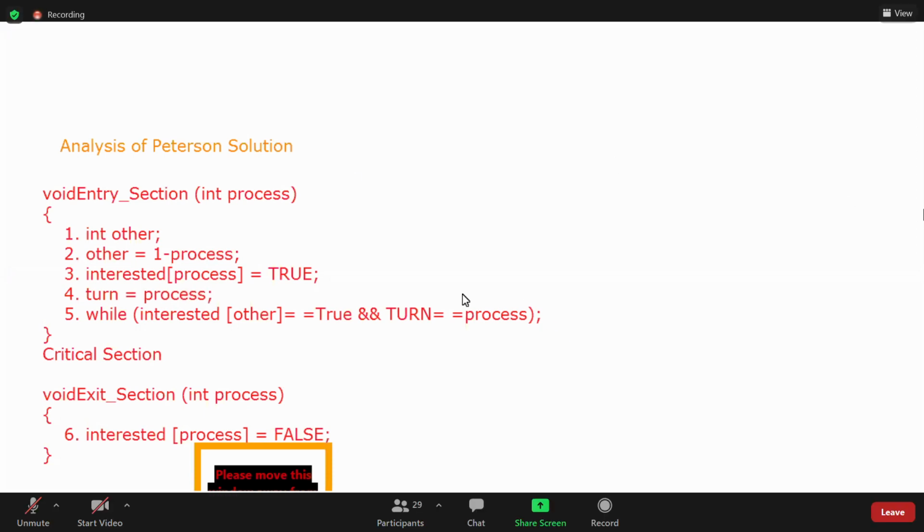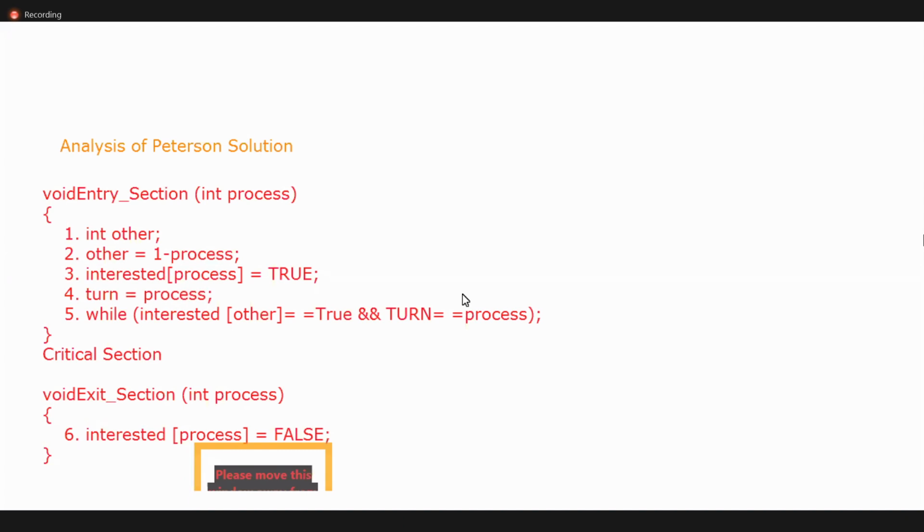Mutual exclusion, bounded progress, and portability are supported, but bounded waiting is not supported. So by using the Peterson solution, this is the solution. I already said in the beginning, when we discussed the categories of synchronization mechanisms, the solution for all of the above is the Peterson solution. So what is the Peterson solution, how does it overcome these problems, and does it satisfy all the criteria or not, we will check.